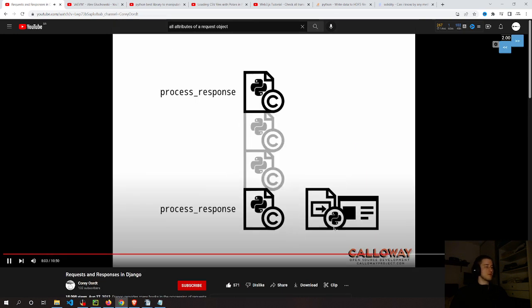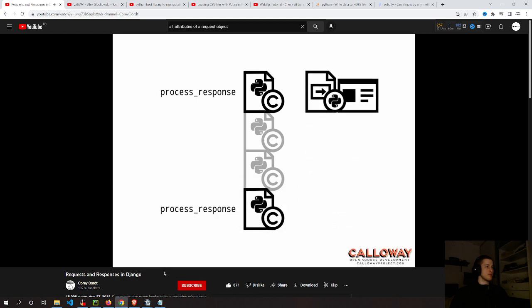Finally, Django goes through the middleware stack one more time in reverse order, calling each class's process response method. The process response method of the middleware stack is always executed when any part of Django returns an HTTP response object. The process response method must return an HTTP response object, even if it is just the same object passed to it. It can alter the existing response, or it can make its own instead.